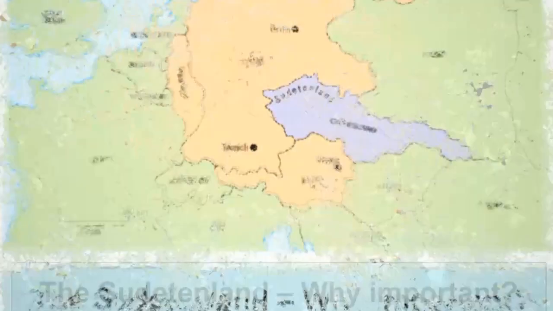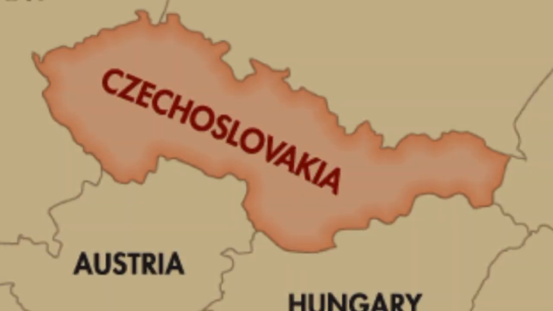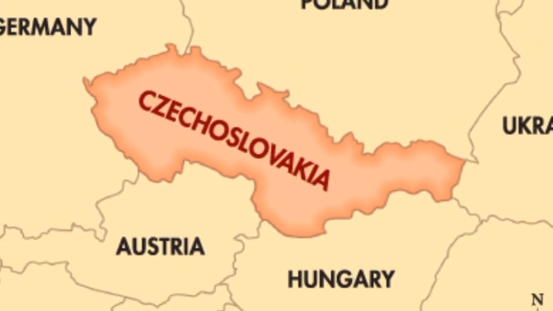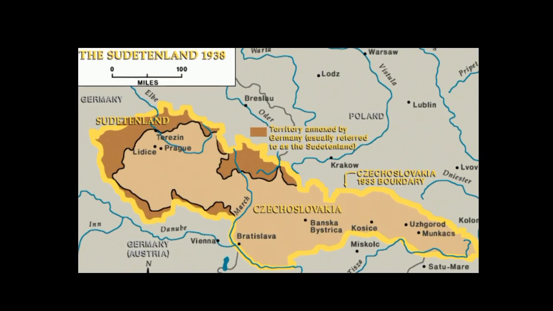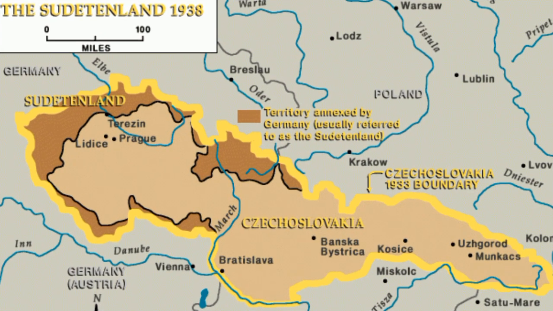The peace treaties at the end of World War I had created a new country called Czechoslovakia. There were about 3 million German speakers in Czechoslovakia. They were a large minority there and were known as Sudeten Germans. They were concentrated in the border areas, a strip of land known as Sudetenland. Nazis were very active in Sudetenland.